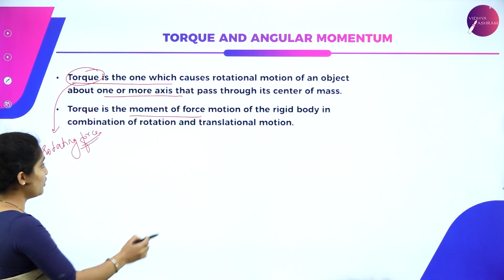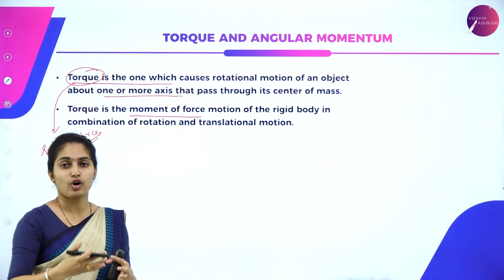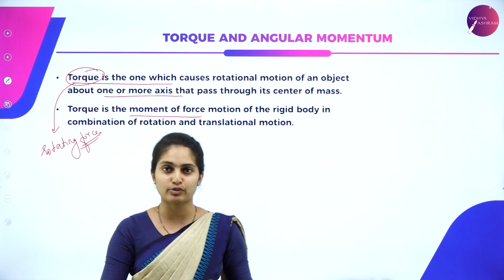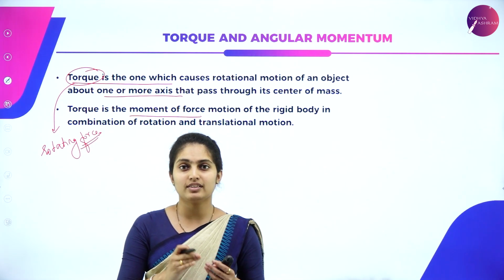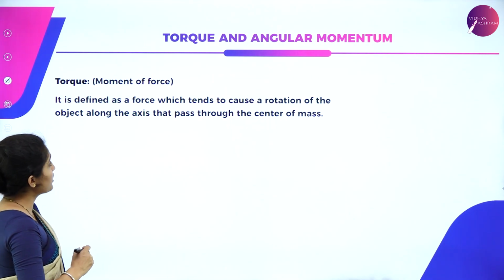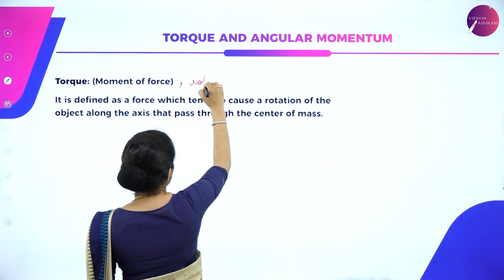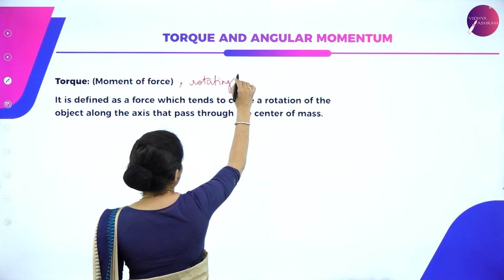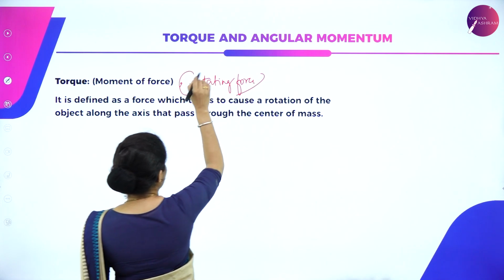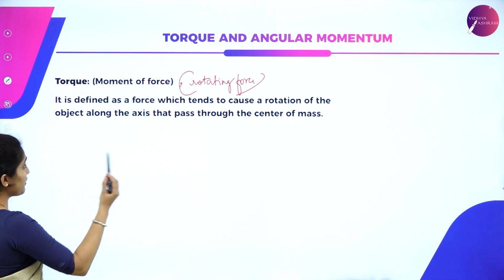That means rotating force. A rigid body has two types of motion combining together, that is rotational motion as well as translational motion. So torque means moment of force, also called a rotating force. How is it defined?